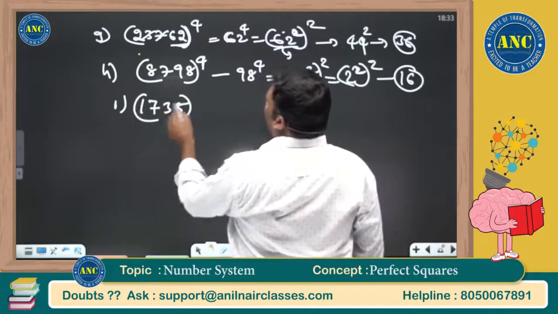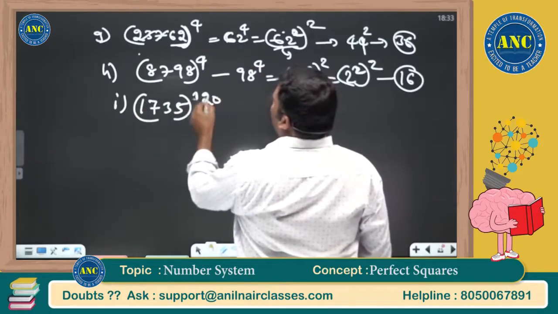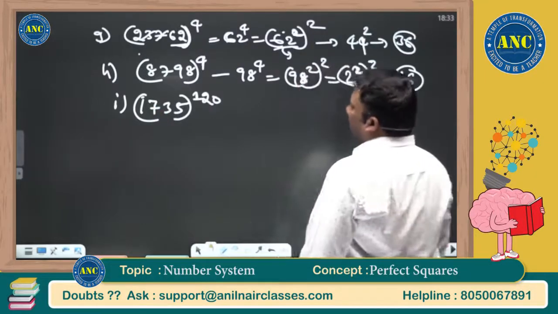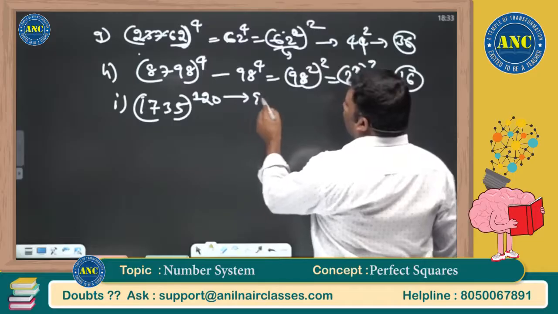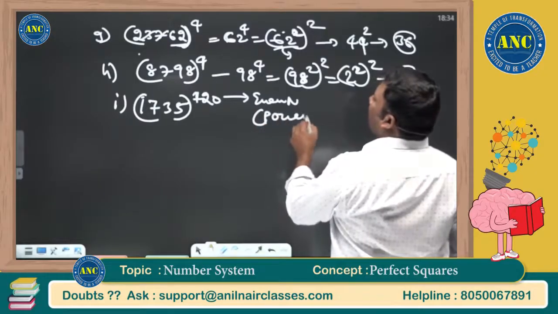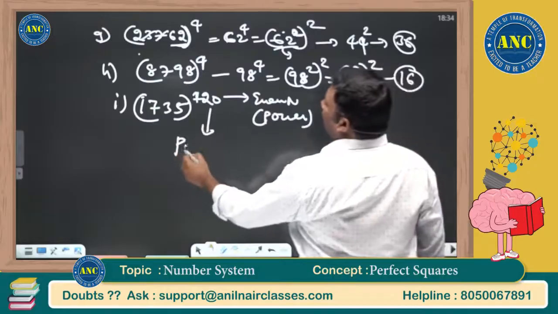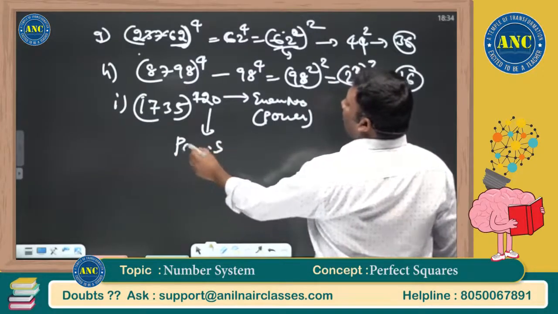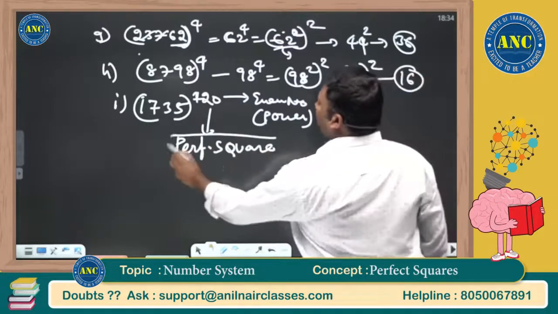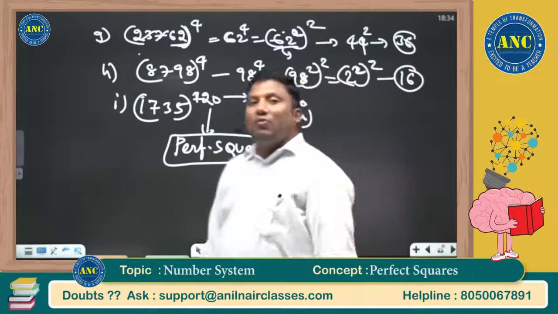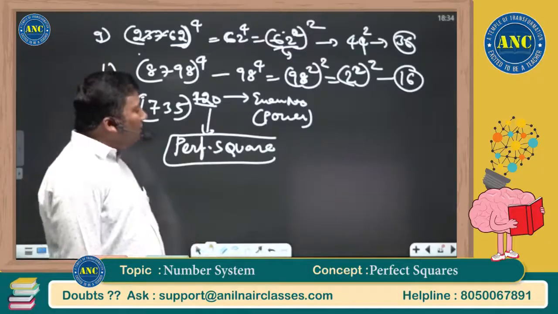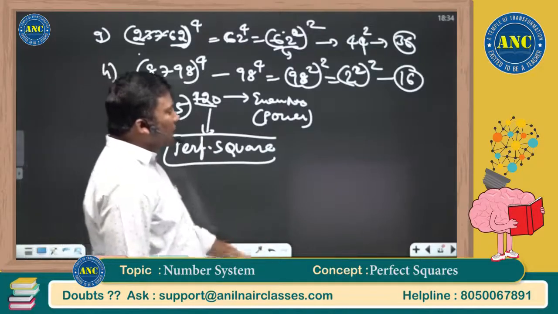Suppose 1735 power 120. Power 120, it is an even number. If the power is an even number, then the number is a perfect square. Are you all with me? 1735 power 120, power is an even number, then it is a perfect square.